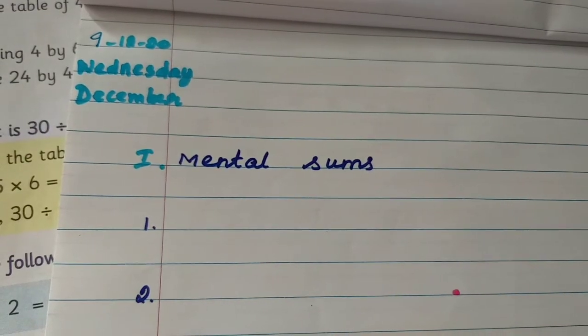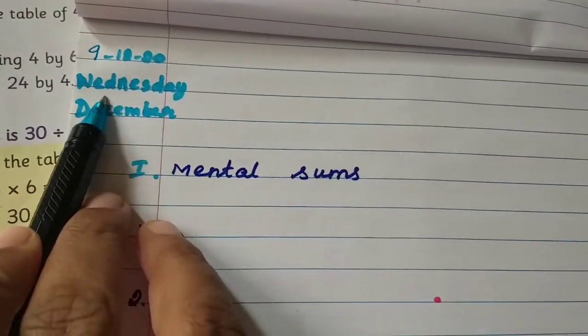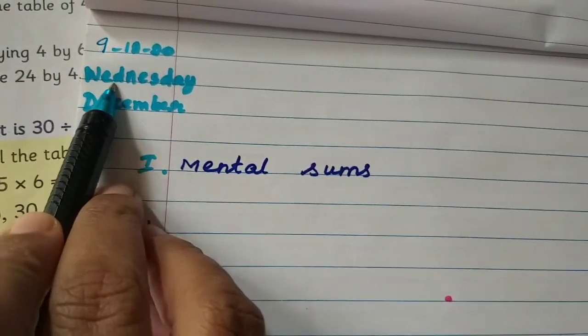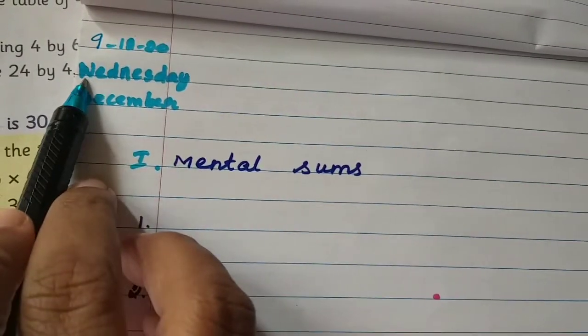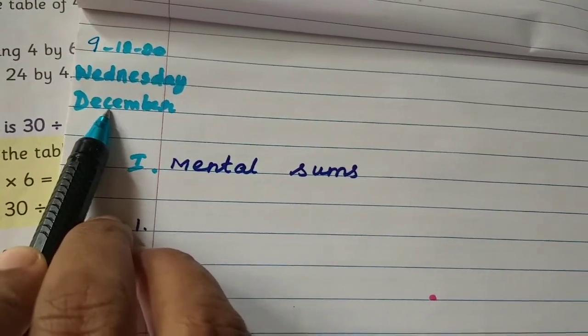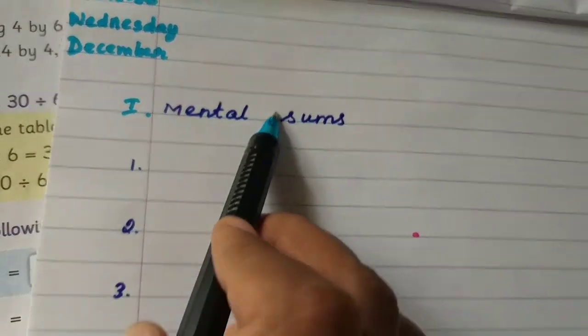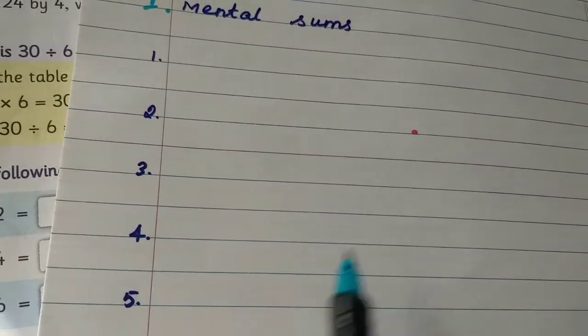Take down your math class note and write today's date, 9/12/20, and today's day, Wednesday. The month name is December. And write the first home letter, mental sums, and write numbers 1 to 5.